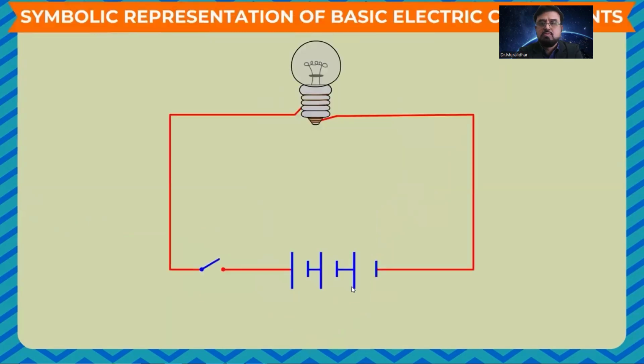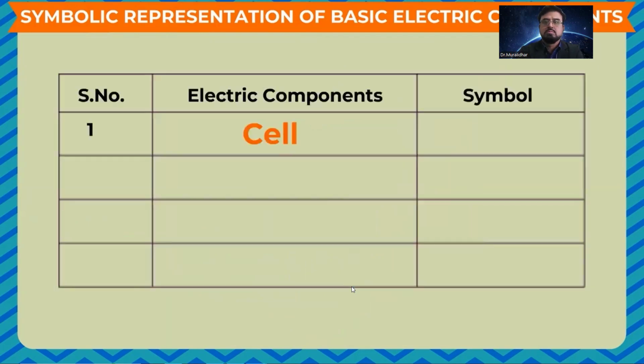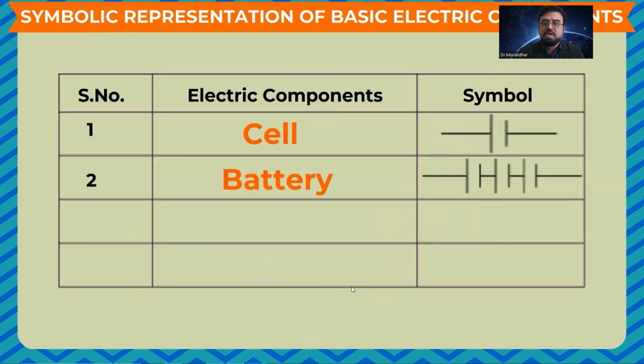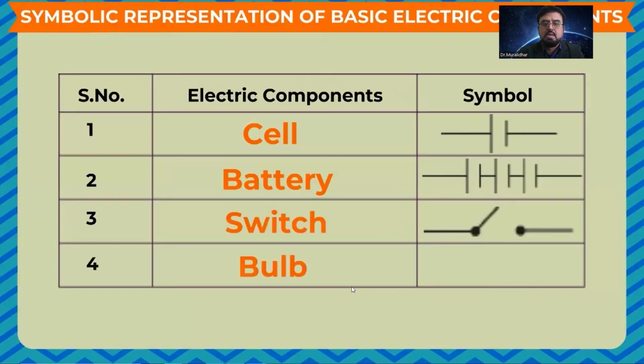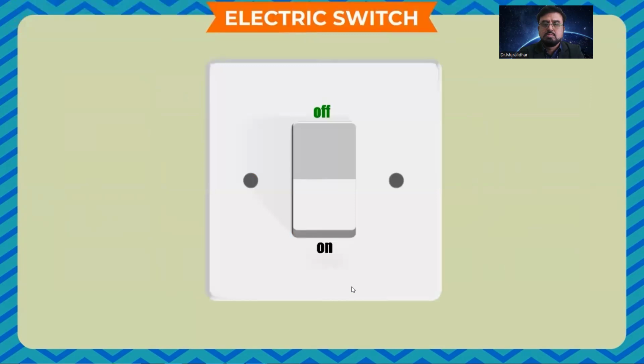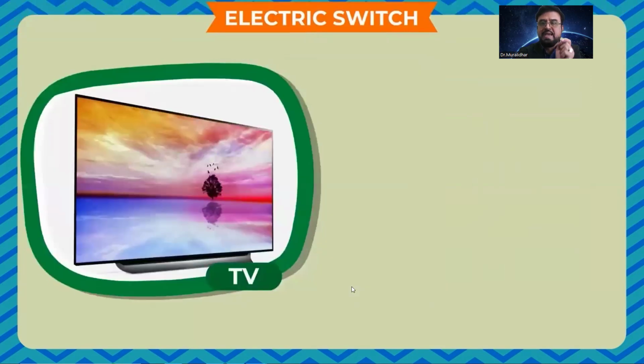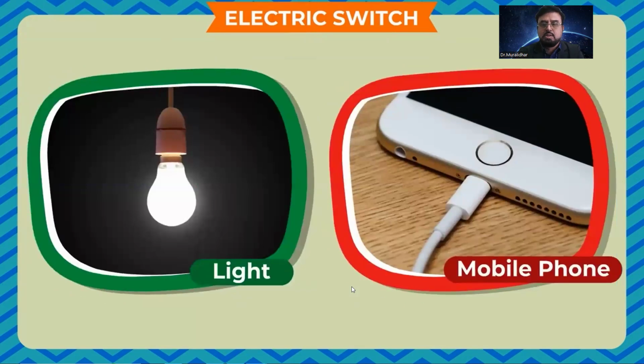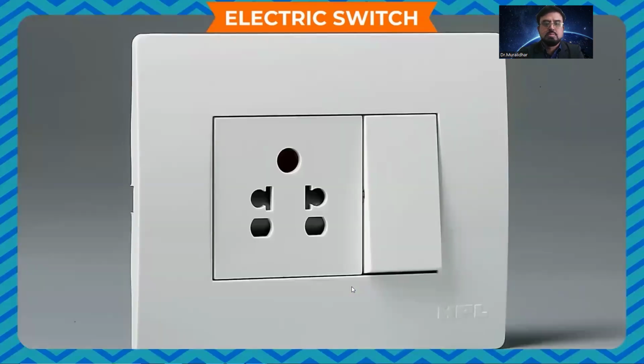Symbolic representation of basic electric components. In general, when we draw an electric circuit, we represent battery, electric switch, etc. by specific symbols. Cell is represented using the symbol. Battery is represented using the symbol. Combination of cells. Switch is represented using the symbol. Bulb is represented using the symbol. Electric switch. You usually switch on and off TV, fan, light, mobile phone charging from a switch provided on the electric board.